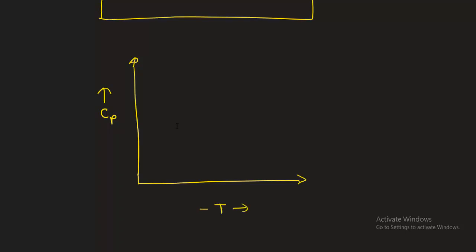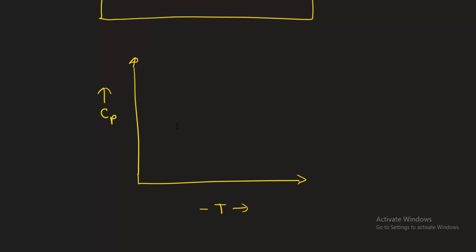Specific heat capacity, how to define it? The amount of heat required to increase the temperature of a given object by 1 degree Celsius is called heat capacity. If the object is 1 gram, it is called specific heat capacity. If it is 1 mole, it is called molar heat capacity.